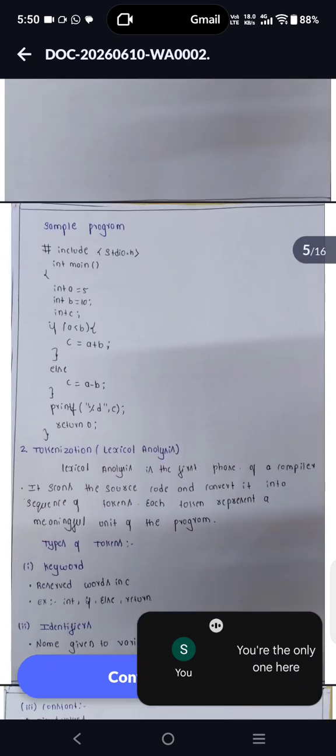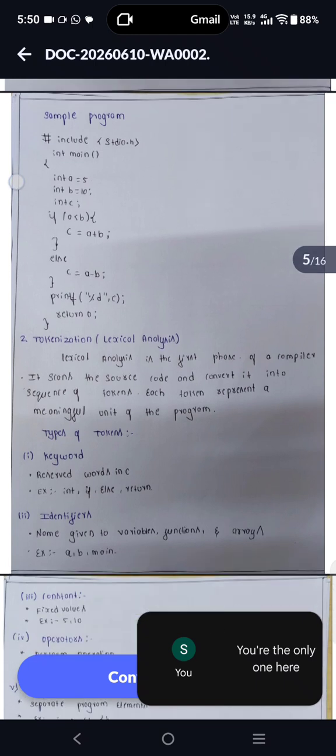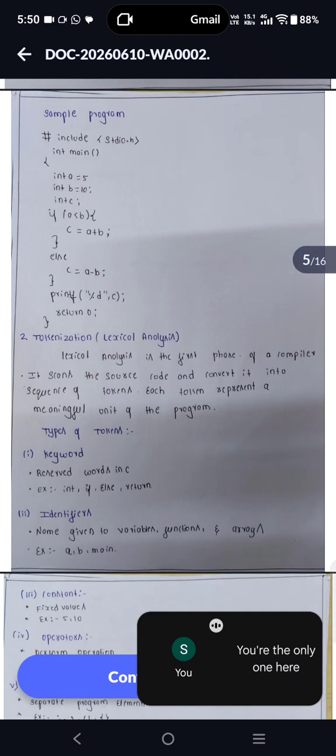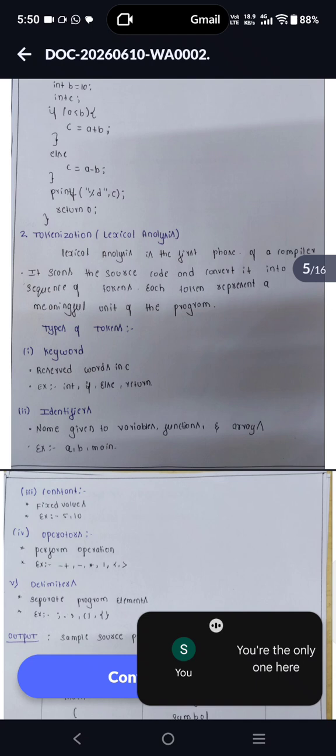Here is a sample program. It includes stdio.h, then main. Inside, int a is equal to 5, int b is equal to 10, and int c. We check if a is less than b, then c is equal to a plus b, else c is equal to a minus b. Then it prints and returns 0.